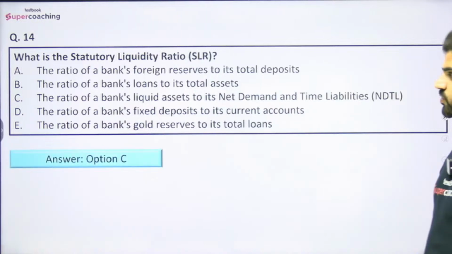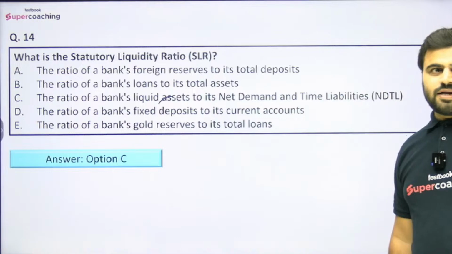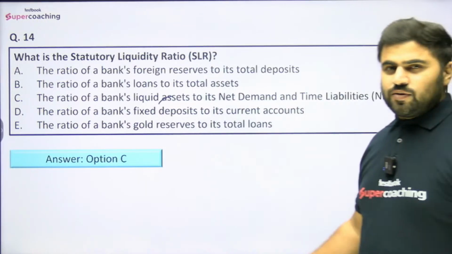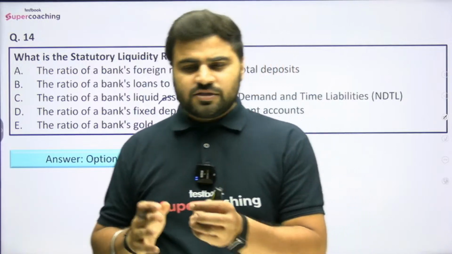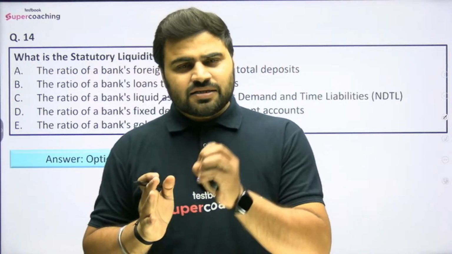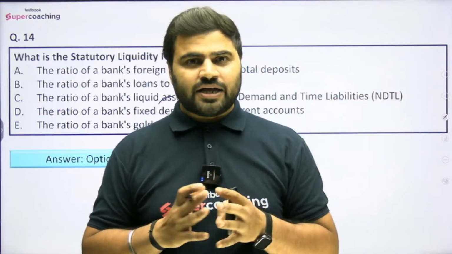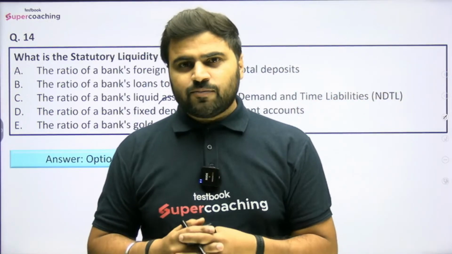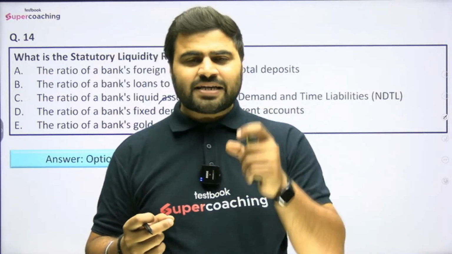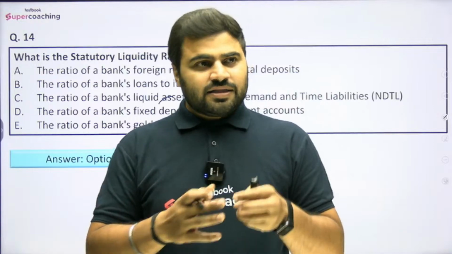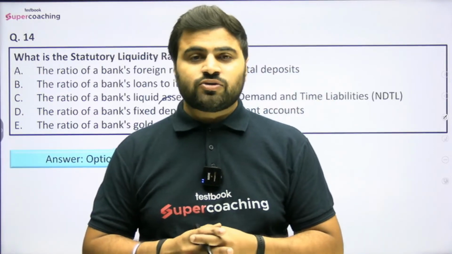So right answer would be option number C, that is the ratio of a bank's liquid asset to its net demand and time liabilities. I told you that in the case of CRR, CRR is a percentage of the deposits that banks are having, and banks have to deposit the percentage with the Reserve Bank of India, right? Now, RBI will take a percentage of the same deposit, and banks have to keep that with themselves only. That amount will be frozen, right? That amount they cannot use to lend to the public. This is the statutory liquidity ratio.